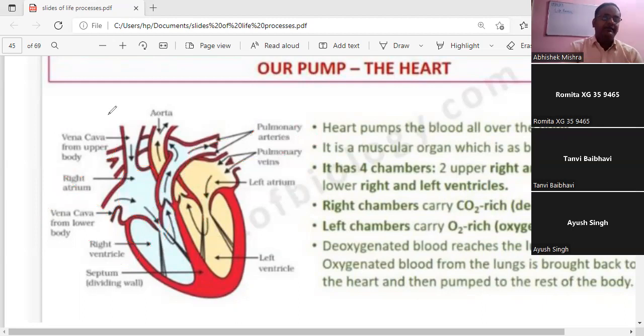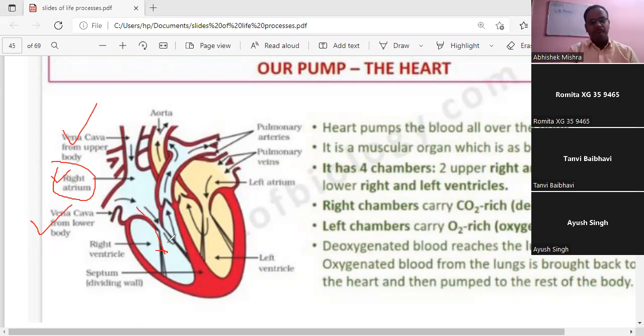I repeat once again, superior vena cava is a tube that brings deoxygenated blood from the upper part of the body and fills the right atrium. Inferior vena cava is a tube that brings deoxygenated blood from the lower part of the body and fills the right atrium. And when they fill the right atrium, the valve opens and the blood enters into the right ventricle.